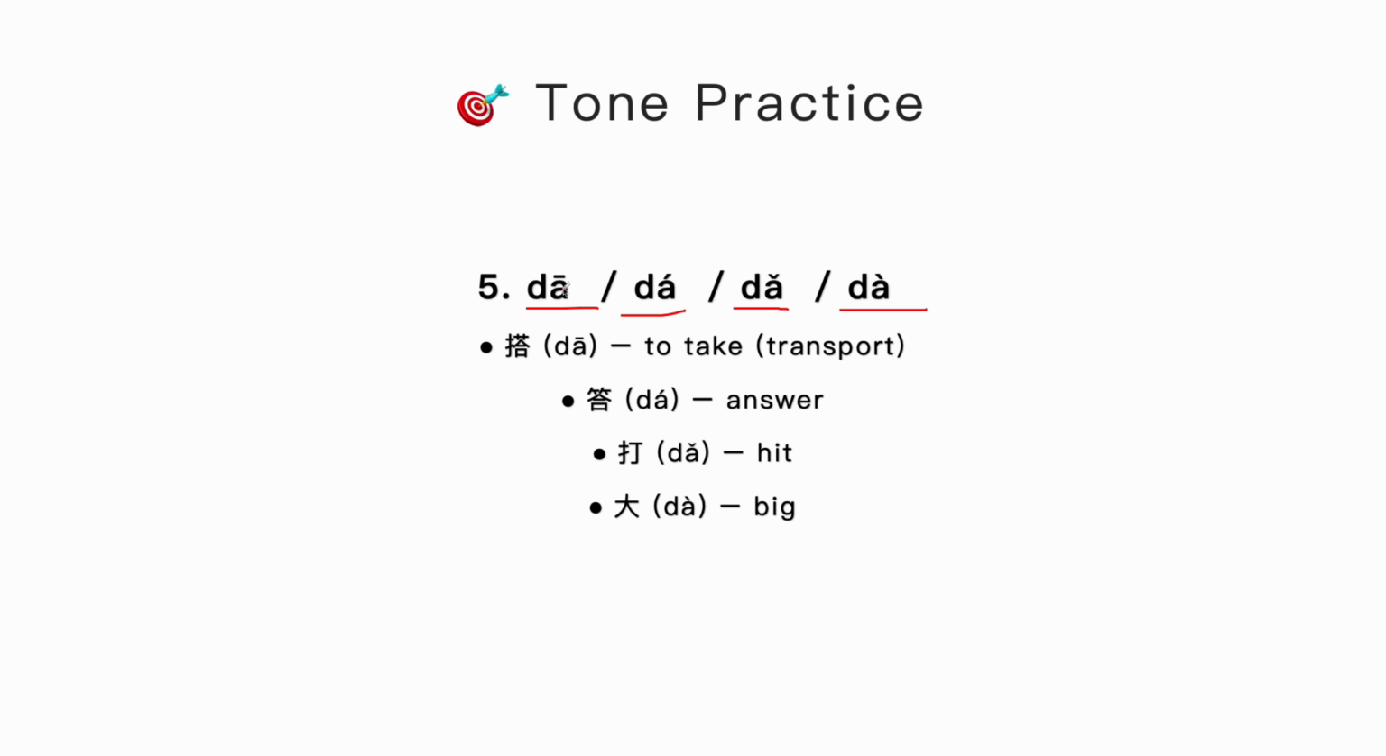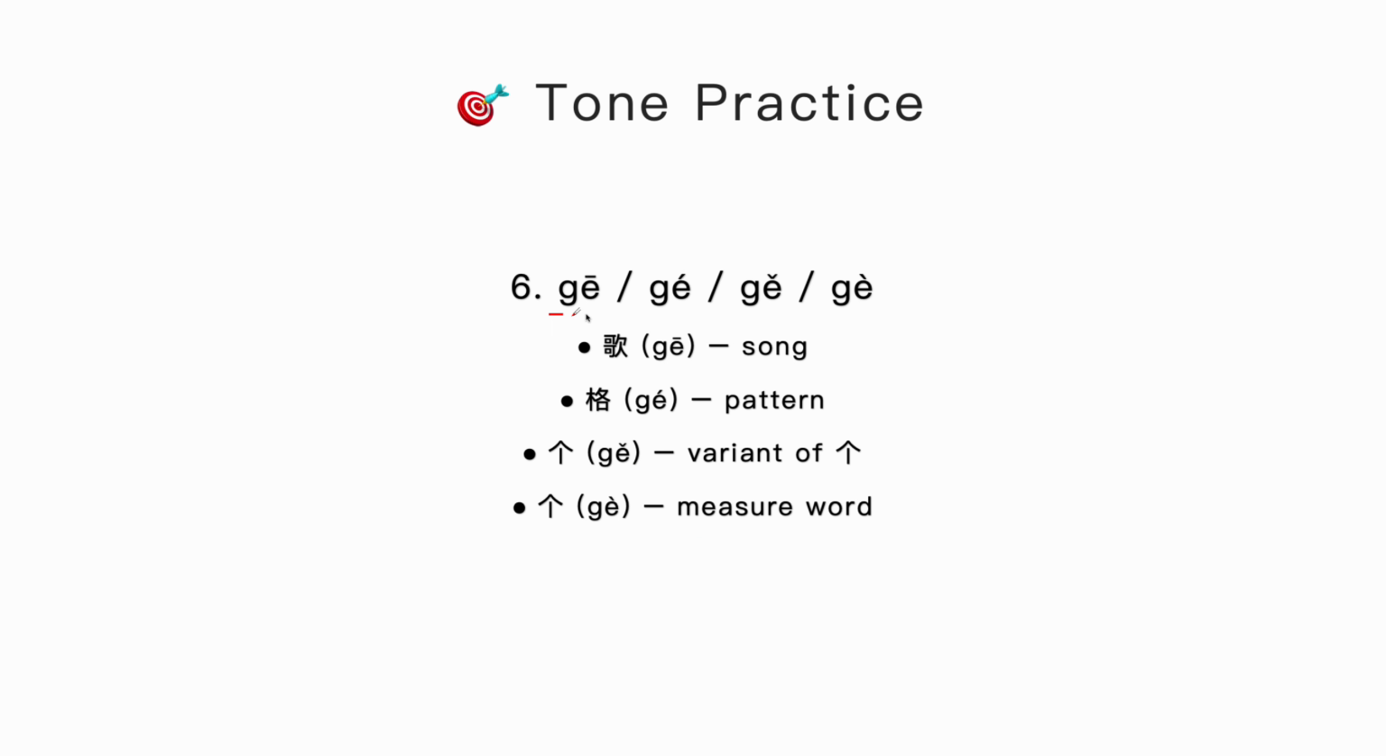Number 5, da. This is not pronounced as dog, dog, but instead the. You are touching your tongue with your upper teeth. The first one is da. This is important, and this is also very important, most often used words. Da, big. Da, hit.